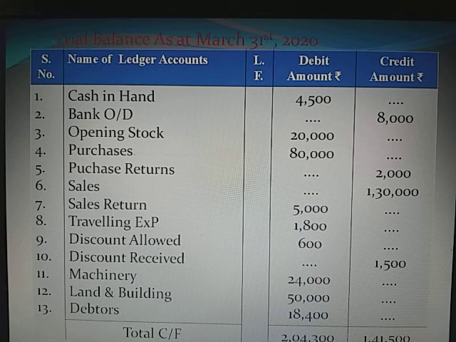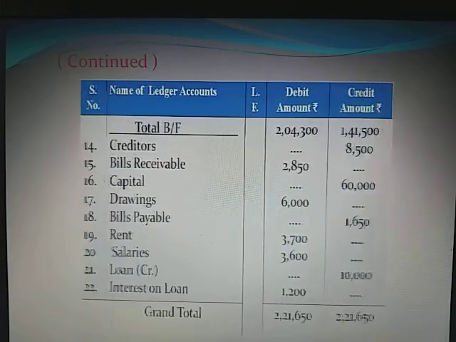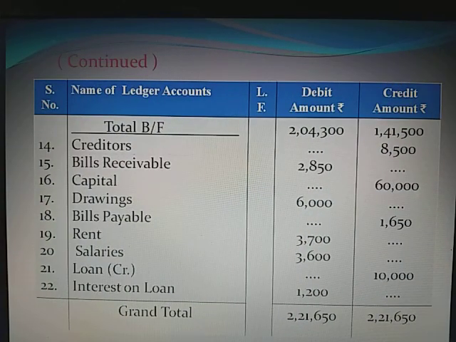Now at the end of the page we have to total both the sides and we have to record it as total CF. CF means carried forward, that means we will carry forward this total on the next page. On our previous page we have written total as total CF, means total carried forward. Now on this page we have to write total BF, means total brought forward from the previous page.